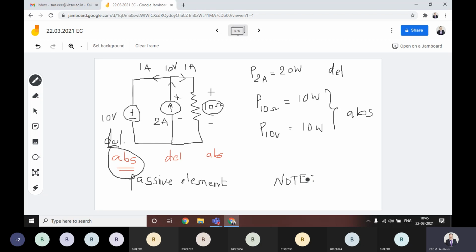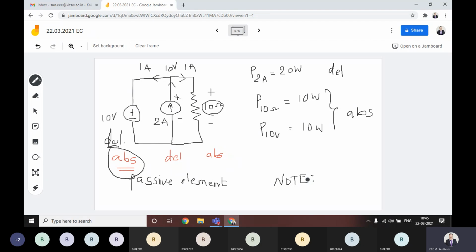Directly you have to apply it to whatever circuit is given, without applying any source transformation technique or anything. You can't apply source transformation if you want to check whether the circuit follows the theorem or not. For that verification, you can't disturb the network. You need to keep the network as it is. Then only you can apply the theorem, then only you can verify the actual theorem.